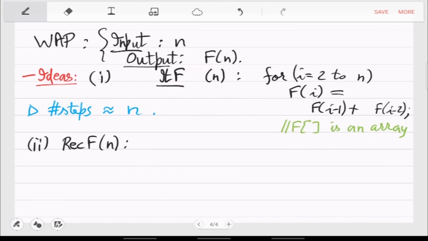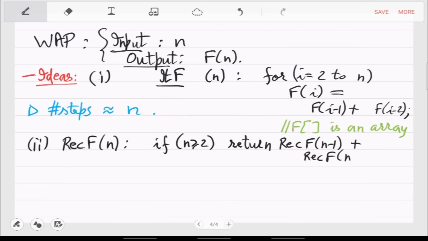So the snippet of the code here is: if n is at least 2, then you return the value f of n minus 1 and f of n minus 2 and add the two, right? So this is just a one line snippet of a recursive algorithm.